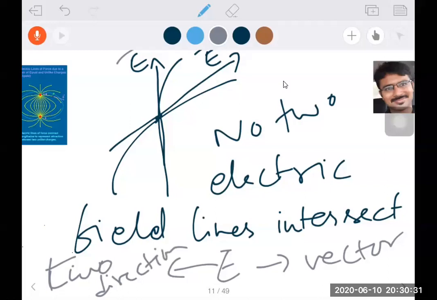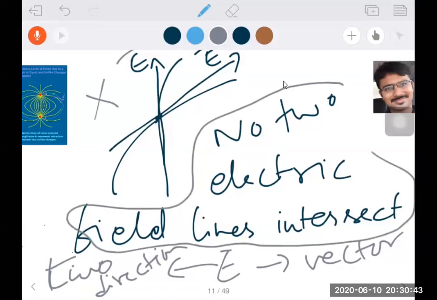So electric field intensity is a vector. It can't have two directions. So the situation is not possible. So simply we can say no two electric field lines intersect. This is the information we got here, beta. I hope you are clear with this information.